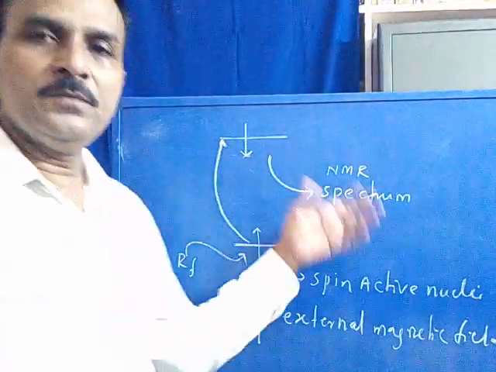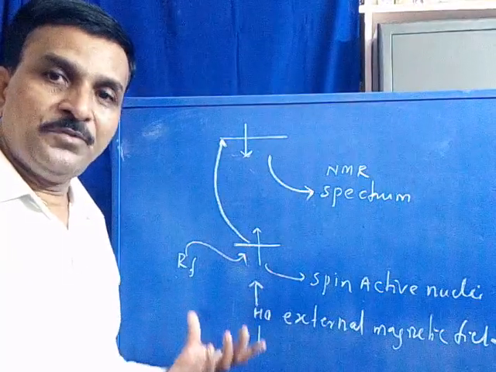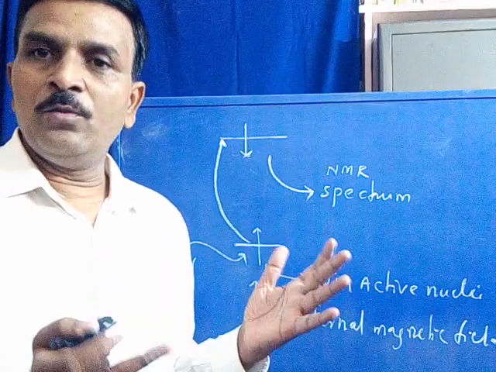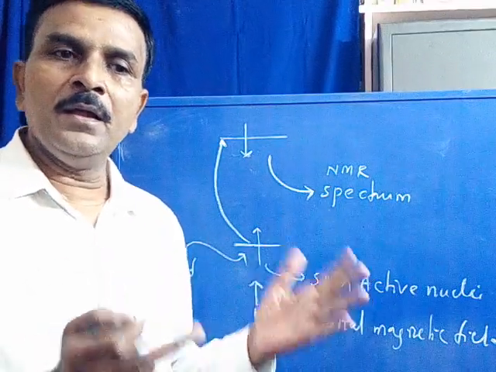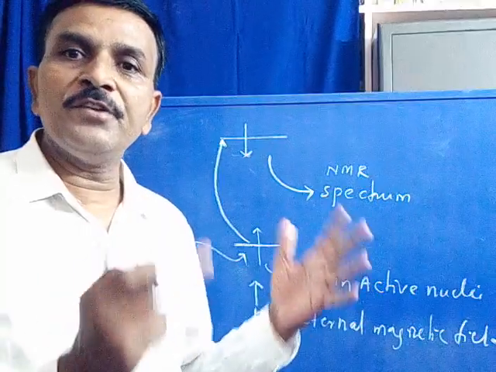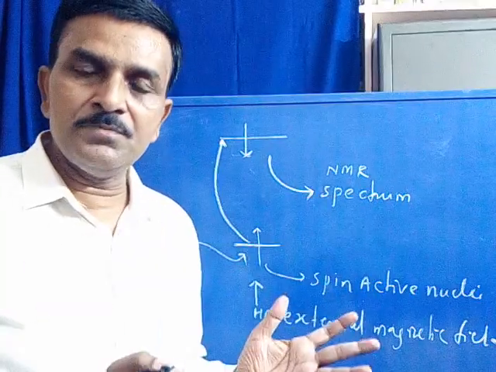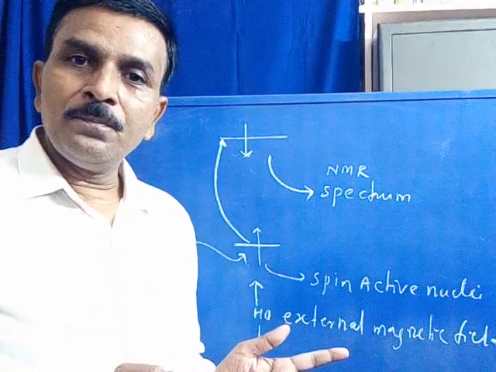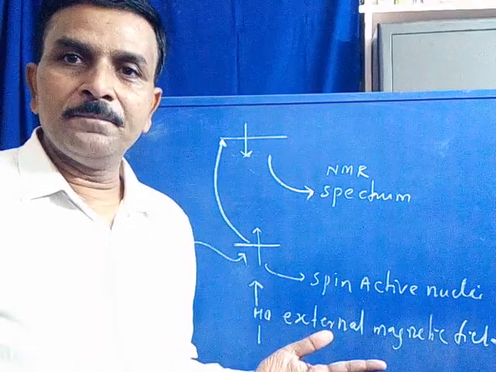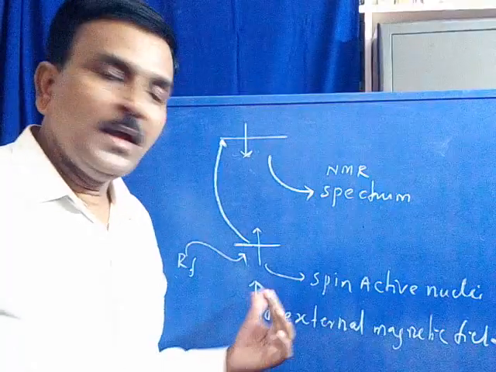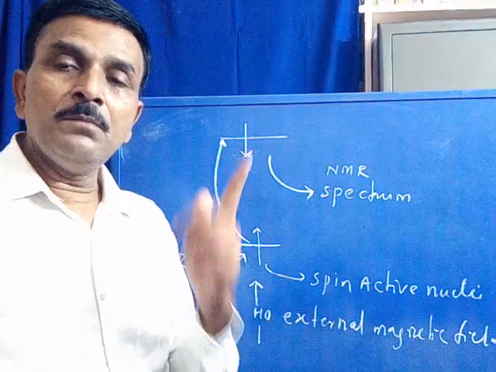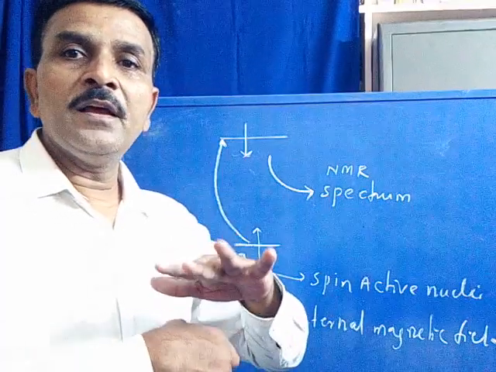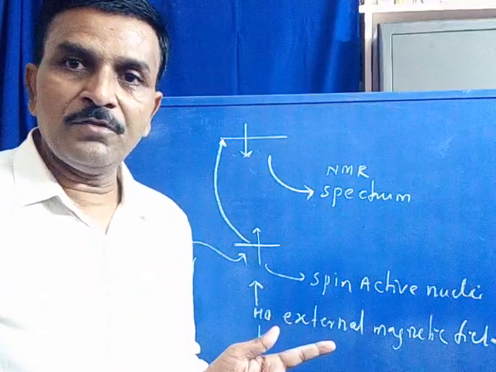Now coming to the principle, you can observe we have a molecule, say an unknown molecule. Again, a molecule is a composition of different elements or different atoms. So each and every atom has its own nucleus. Now in this case, energy is absorbed by only the spin active nuclei, not the nuclei of all atoms. Are you following?